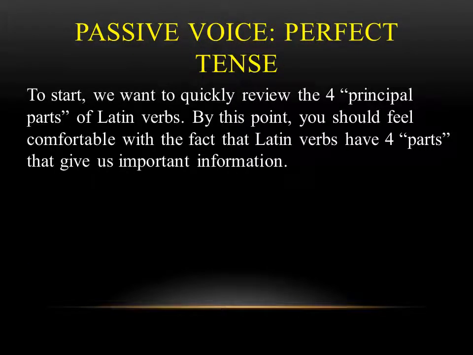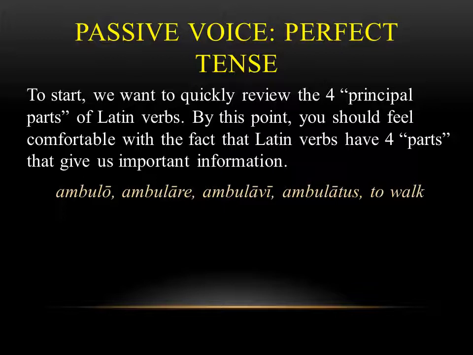To start, we want to do a quick review of the four principal parts of Latin verbs. By this point, you should be pretty comfortable with this because we've seen them for a while now. Remember that most Latin verbs have four parts that give us really important information. For instance, I gave you here ambulo, ambulare, which means to walk. The first piece, ambulo, is the first person singular, present tense, active voice. It's how we say I walk.